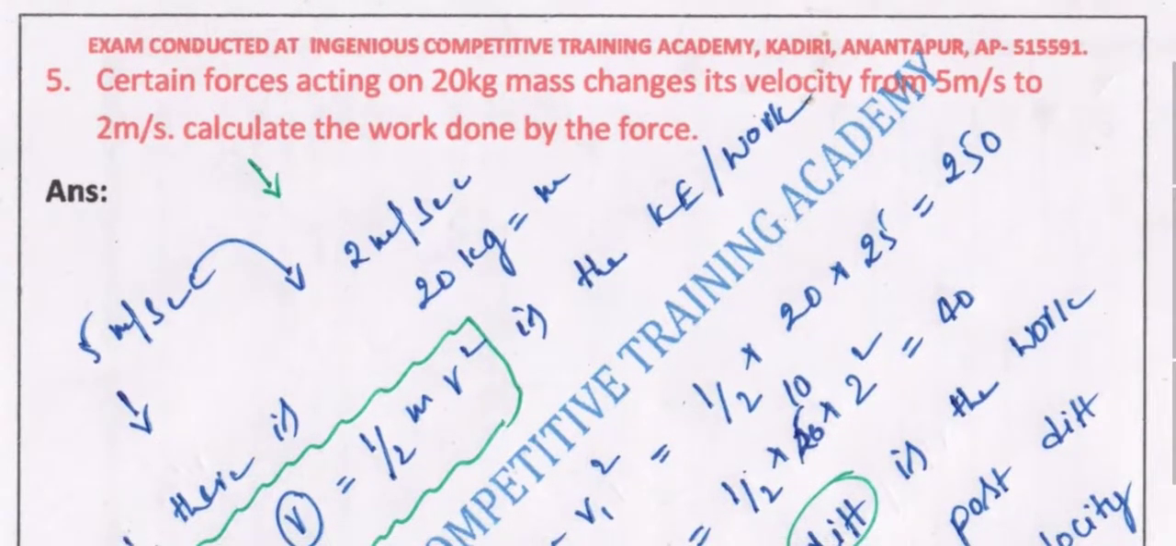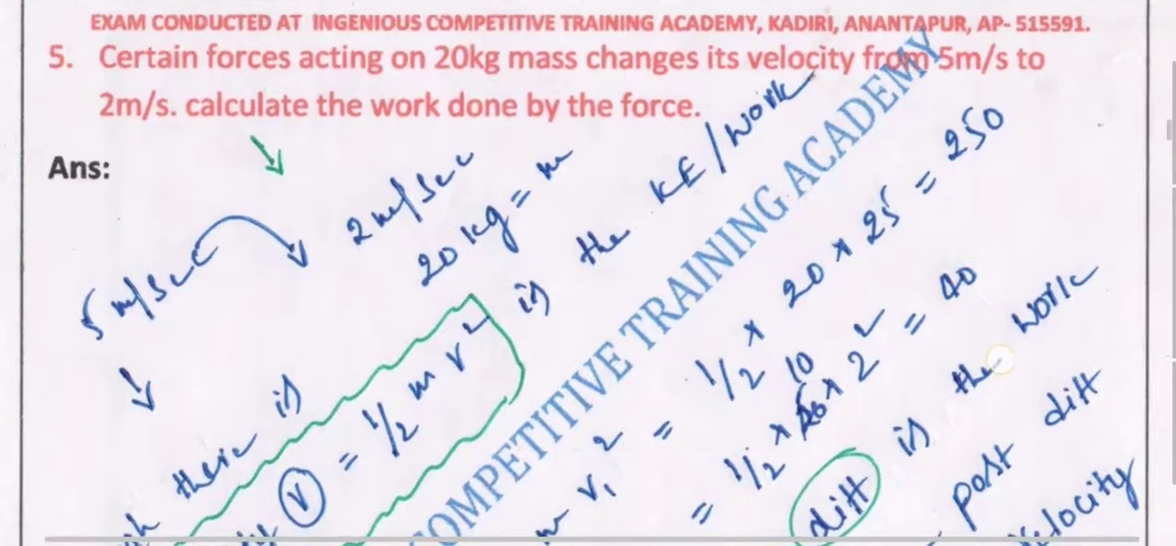Certain forces acting on a 20 kg mass change its velocity from 5 meter per second to 2 meter per second. Calculate the work done by the force. As per this, we can directly figure out whatever has been given. Please go through this.